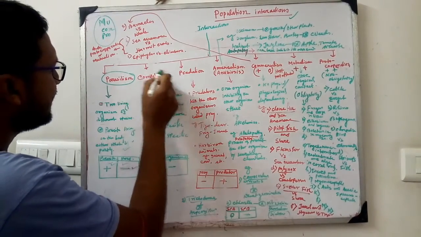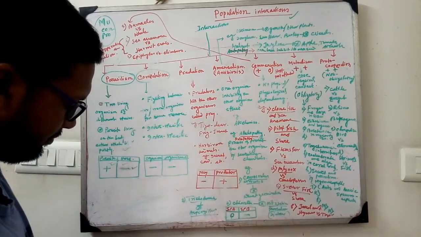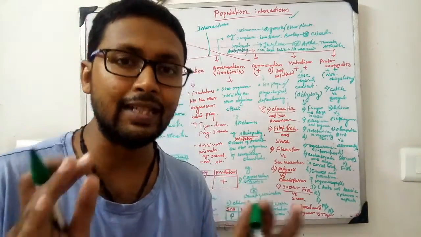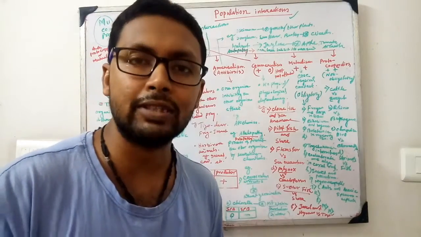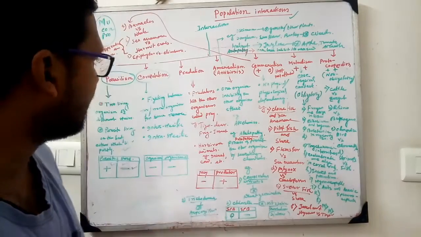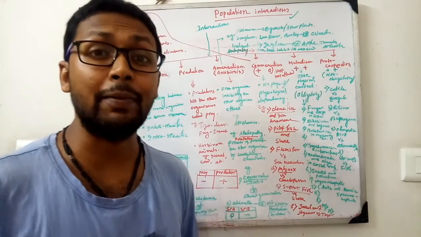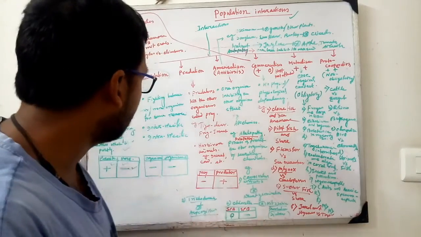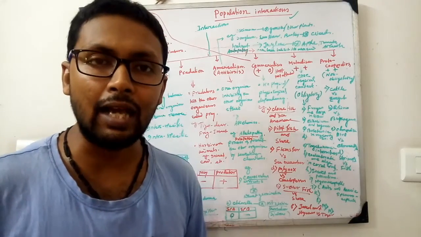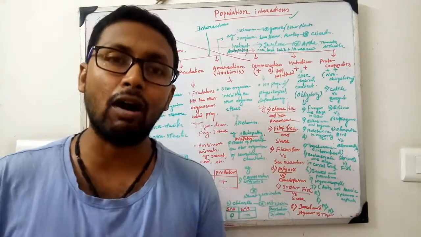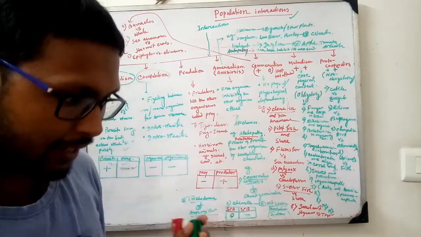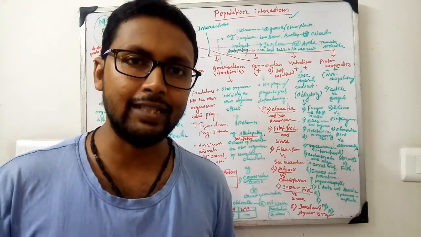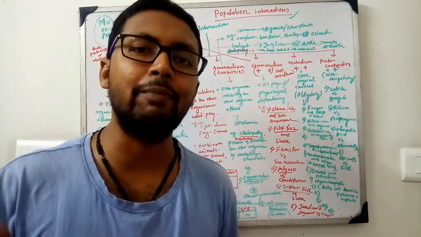Now the second interaction is competition. We are very familiar with the term competition: competition is present in exams, in running, everywhere, in service sectors and in daily life. In the case of humans, competition occurs within the species, that is, intraspecific competition.